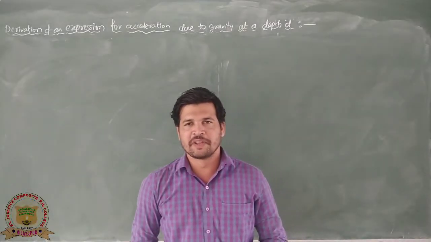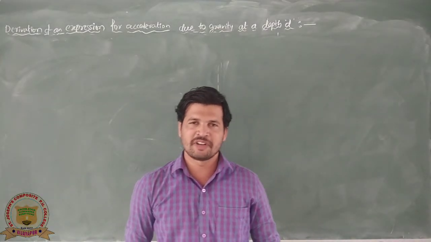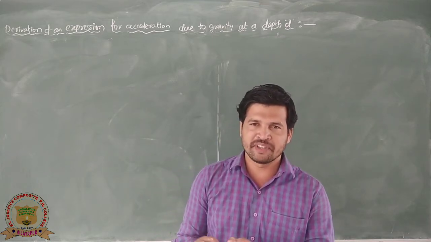Hello students, in this video we are going to derive an expression for acceleration due to gravity at a depth d.